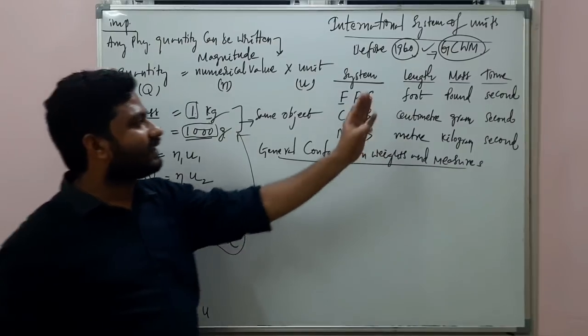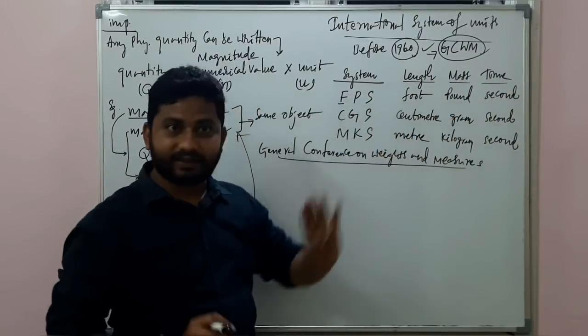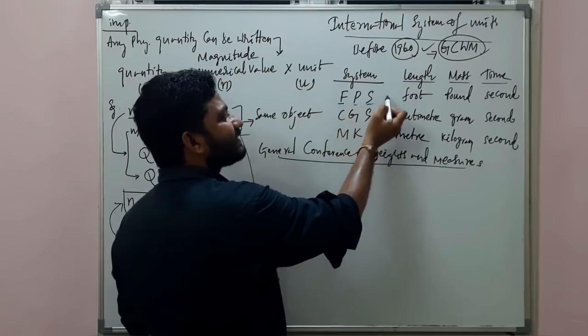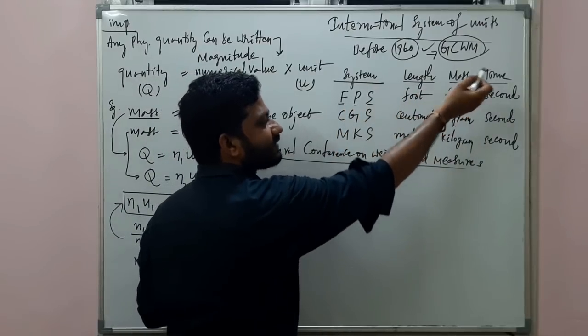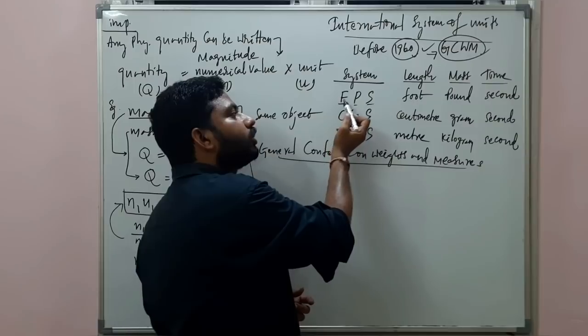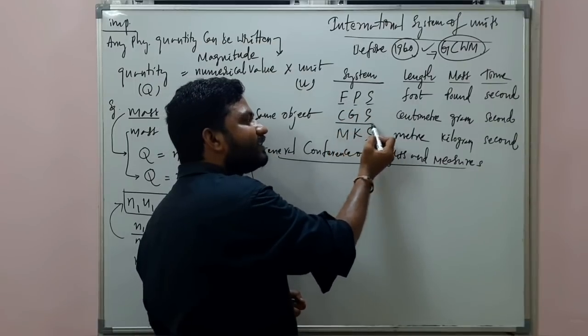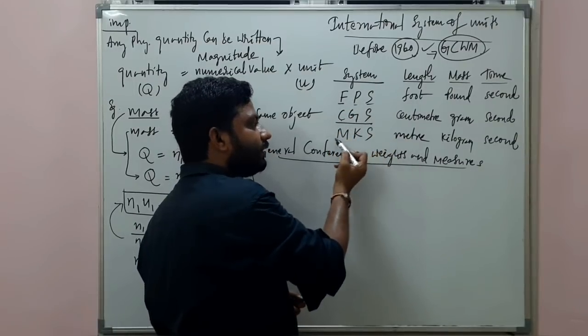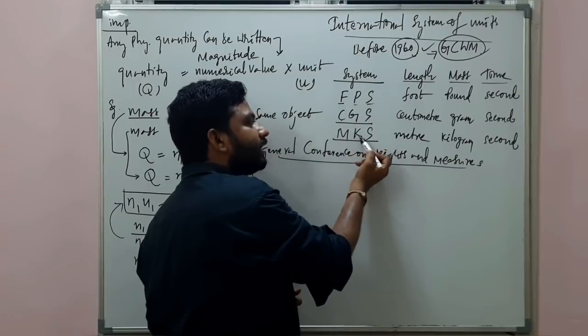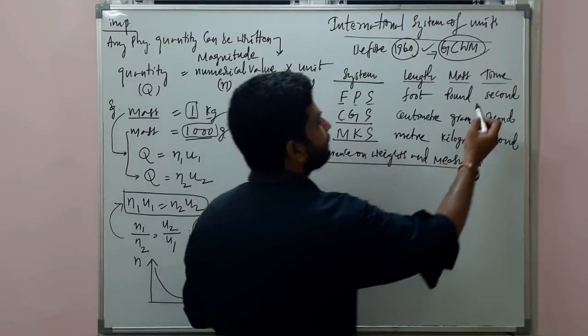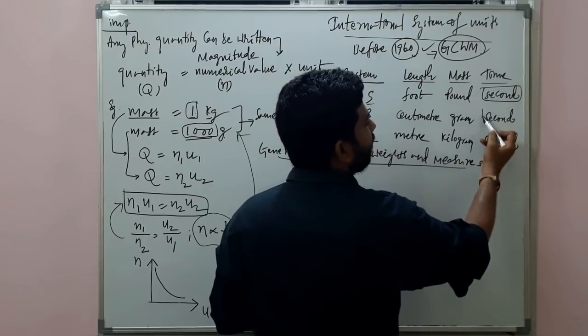fundamental physical quantities, length, mass and time, were measured like this. The FPS system, in which length, mass and time are measured as foot, pound, second. In CGS it's centimeter, gram, second. In MKS it's meter, kilogram, second. Time is the same everywhere.